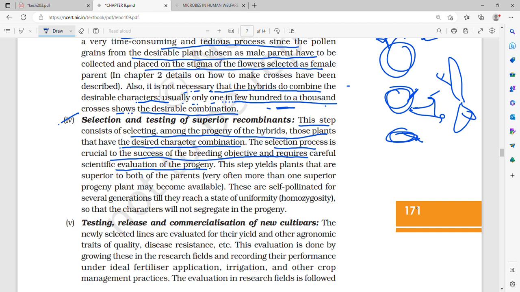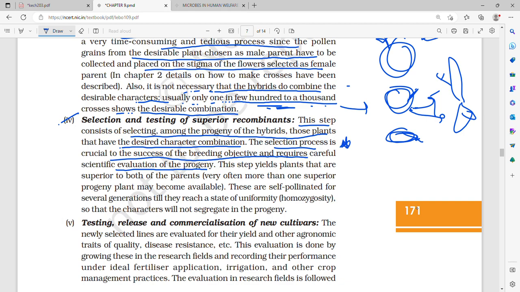So now we produce the hybrids. Now we see that all the hybrids are not going to have the desirable combination, right? Because only a few hundred in 1,000 crosses show the desirable combination. So in this case, firstly we will select among the progeny of hybrids those which have the desired character combination. The selection process is very crucial to the success of the breeding objective.